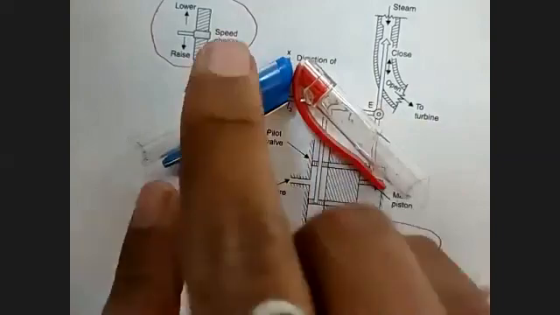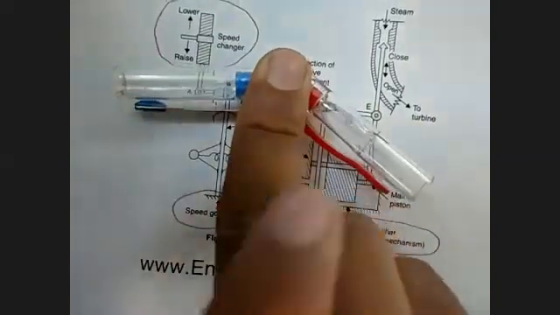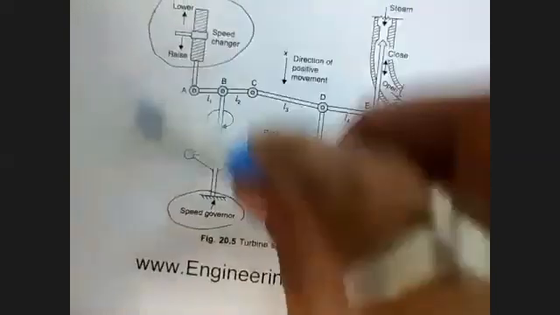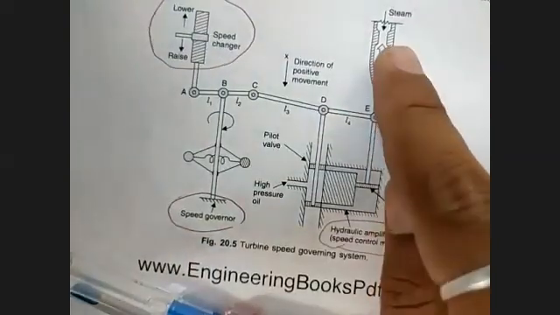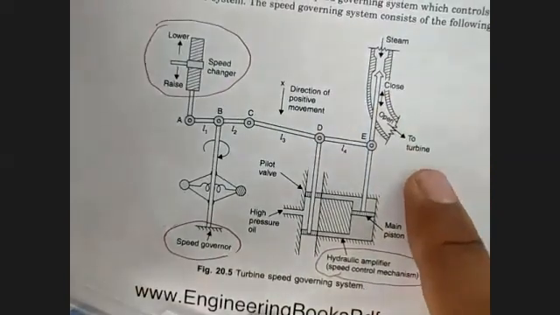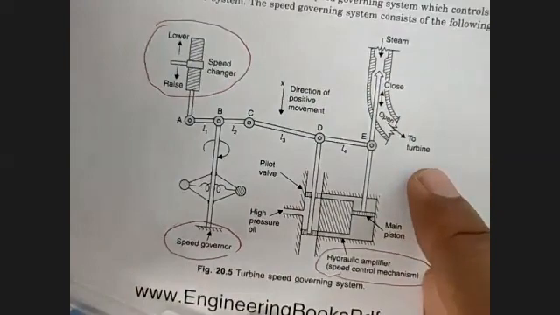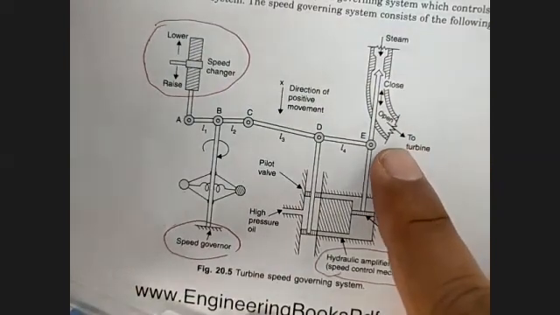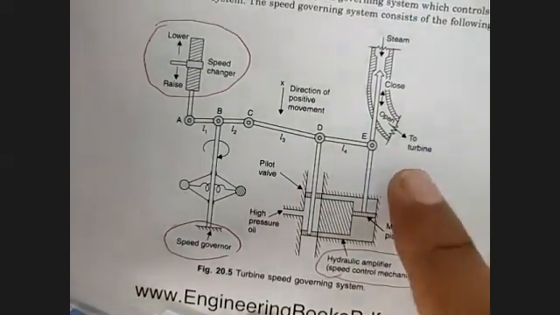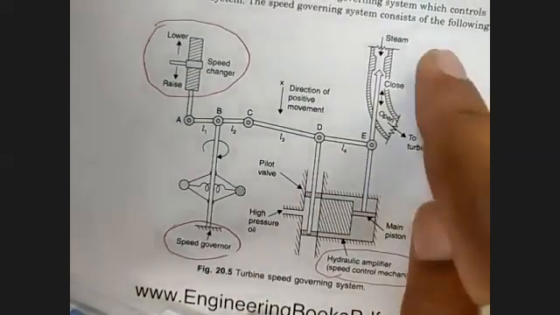And if we move this point upward, this will also move upward. And when this point E will move upward, the steam input to the turbine will be lower. And if we move this E point downwards, the steam input to the turbine will be increased.